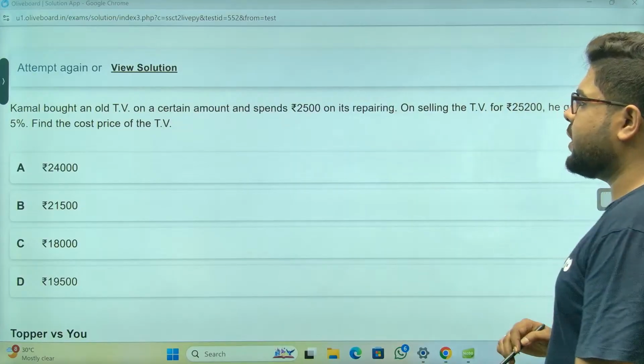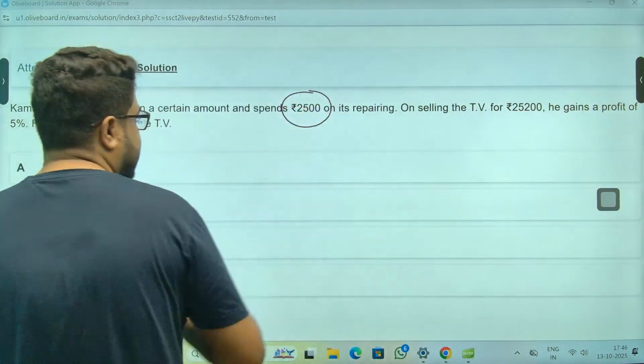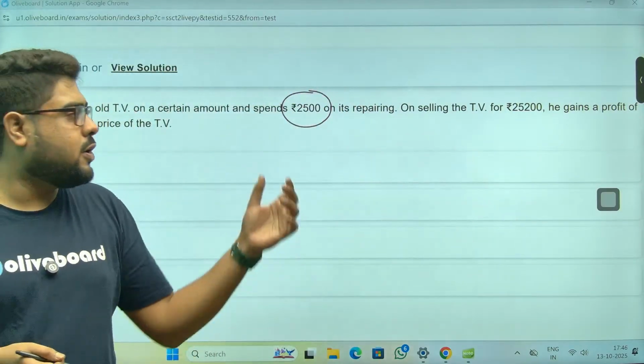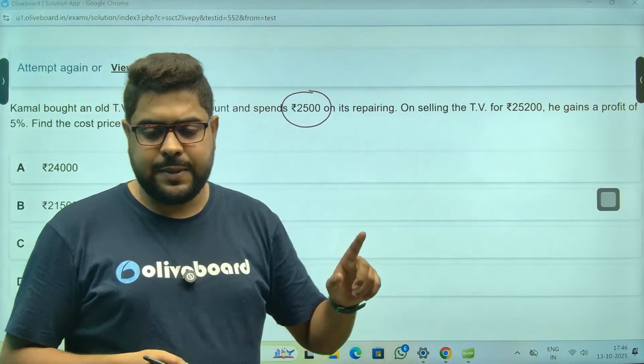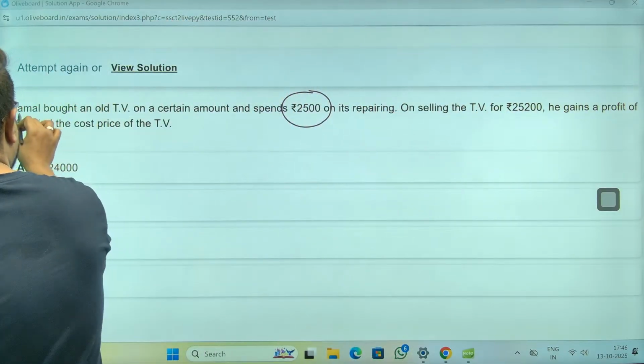Chalo. Next one. Kamal bought an old TV for a certain amount. This is overhead. Overhead expenditure means repair cost, whatever extra cost. It always gets added to CP. Selling this for this, he gains a profit of 5%.